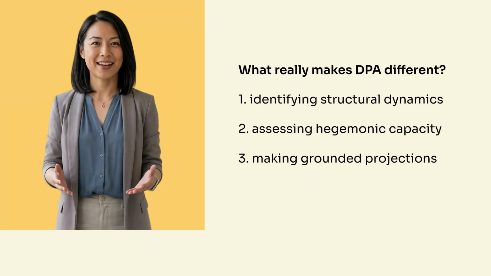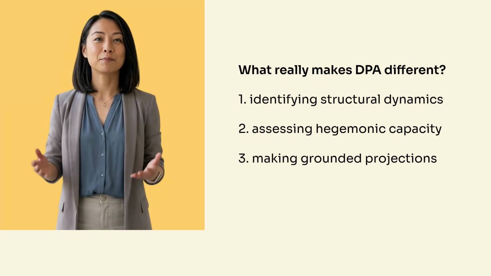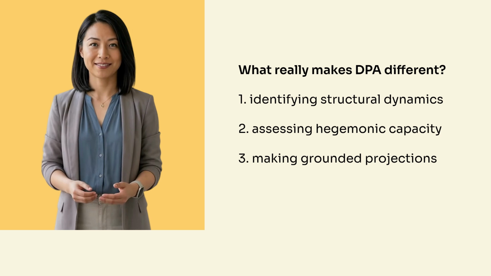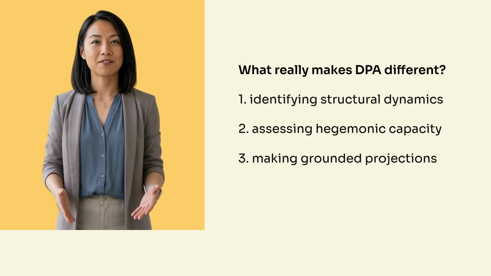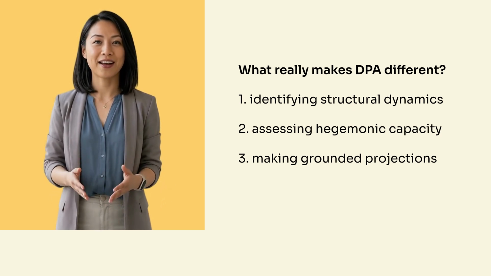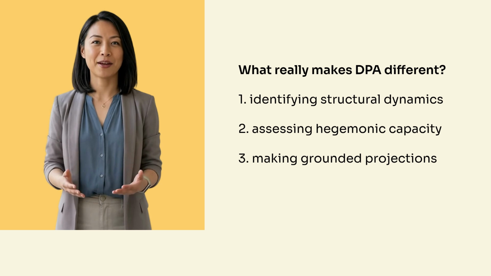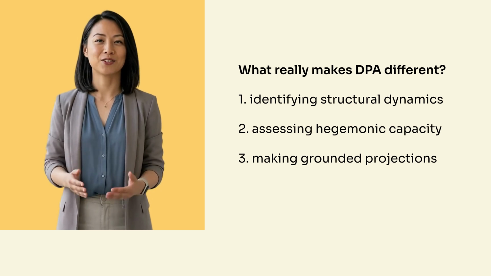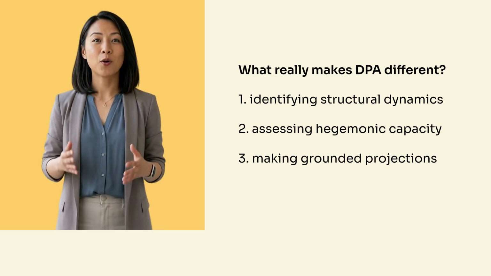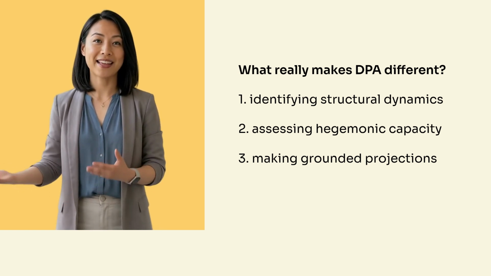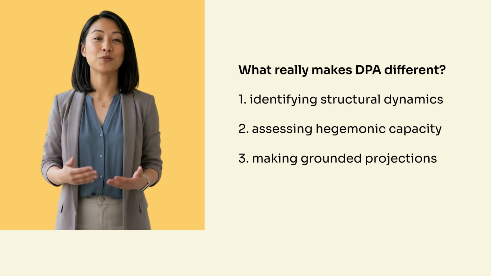Once DA, DDA, and PA are complete, DPA moves to a projective discussion, an assessment of current and likely future trends. This is what distinguishes DPA from approaches that confine themselves to analyzing past political events. DPA aims to identify the structural dynamics currently in play, assess the actor's hegemonic capacity, and make grounded projections about where the discourse and the political action behind it is heading. It turns analysis into intelligence.